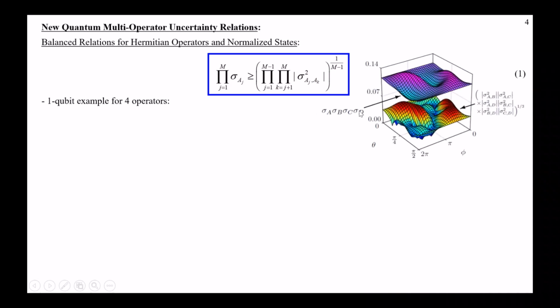So we have a product of 4 standard deviations of those 4 different operators, and these 2 parameters are varying over all possible pure states. Of course we can only use a finite set, but we're basically exploring the whole system of pure states for these particular arbitrary 4 operators. And notice that the product of standard deviations creates a surface which is always greater than or equal to this other surface, which is what we see down here in the bottom. And those are the different overlaps, right?